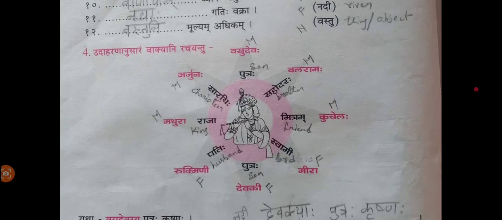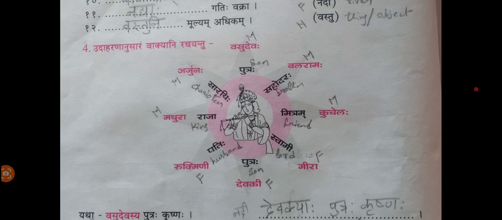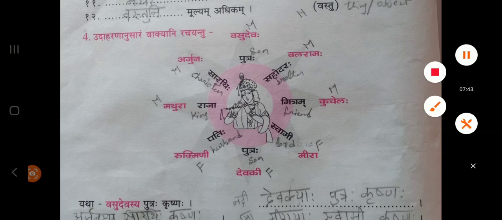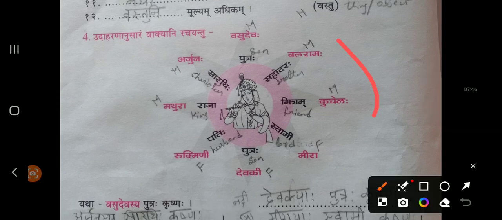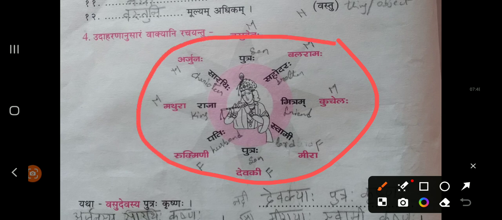Moving to the next exercise. See this. Here they have given a round table, a circle. Here they have given a few shabdas. See here: Arjunaha, Saratihi, Krishnaha.